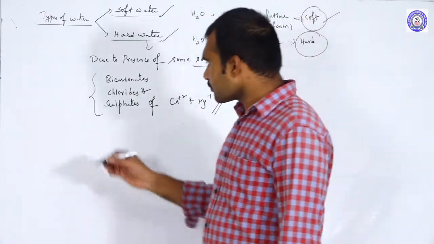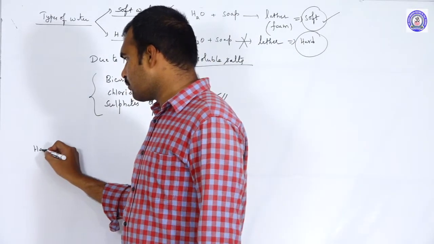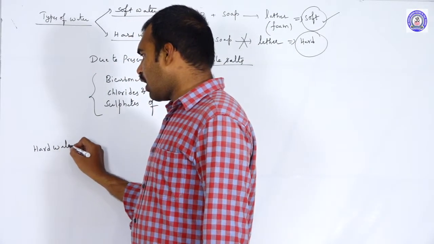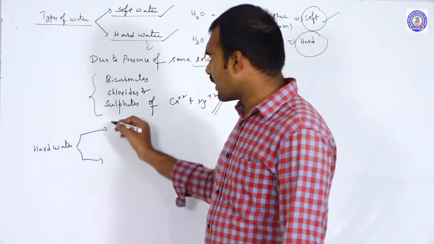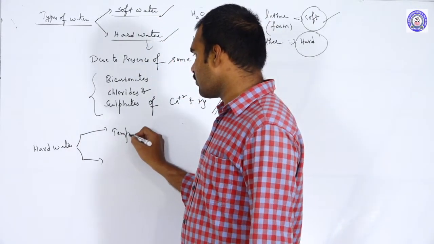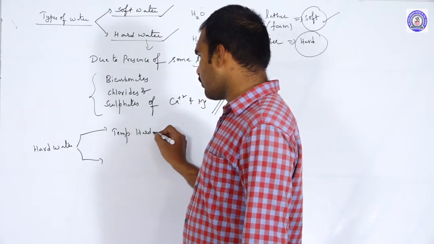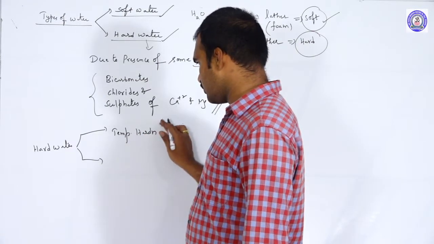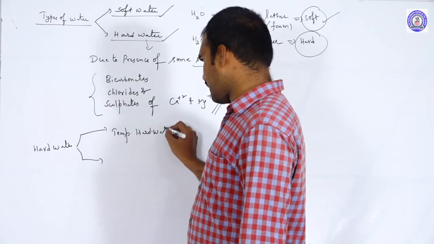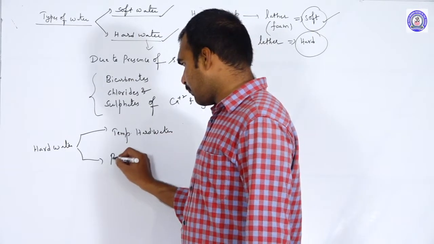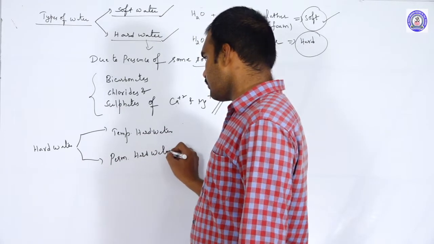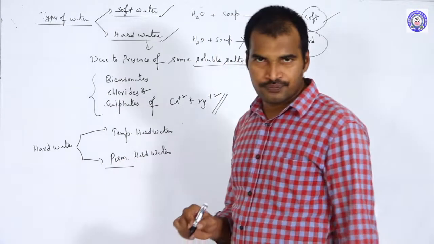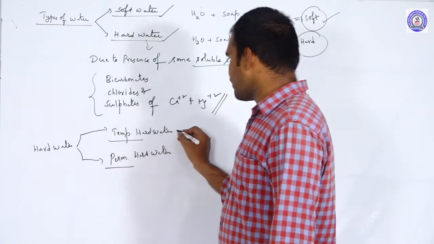Again, the hard water we further classify into two types. They are temporary hard water, or temporary hardness, and permanent hard water. What is temporary hard water?